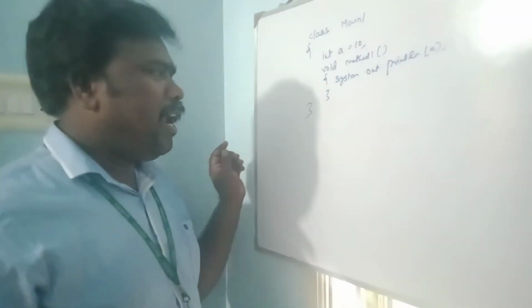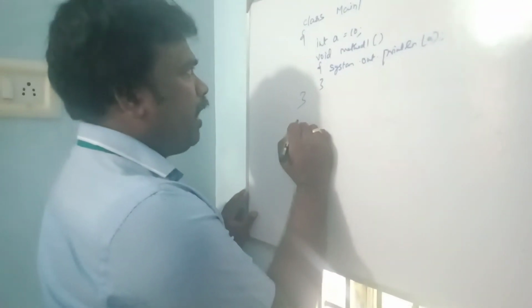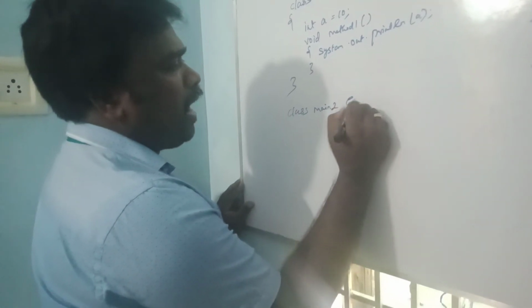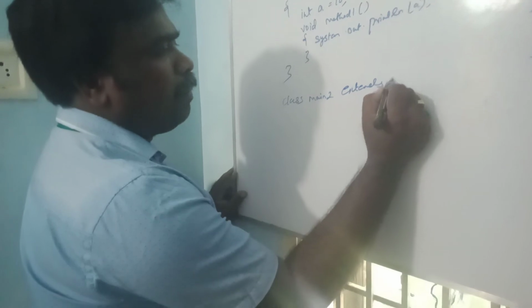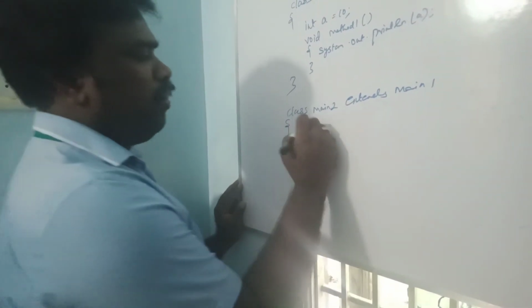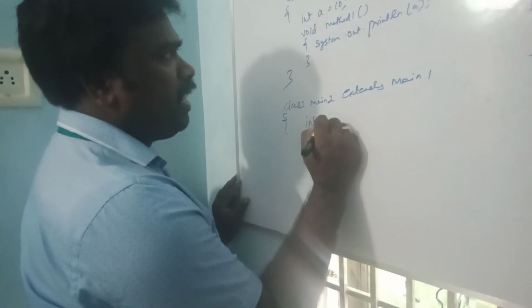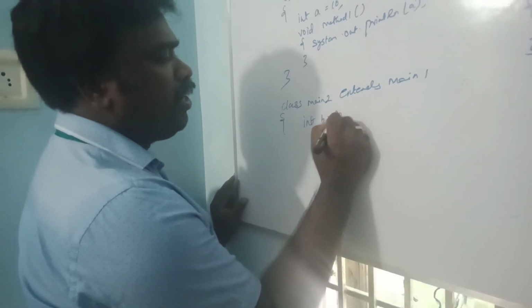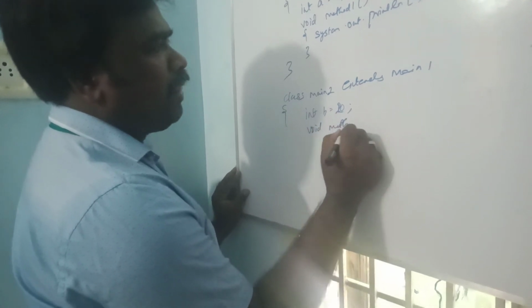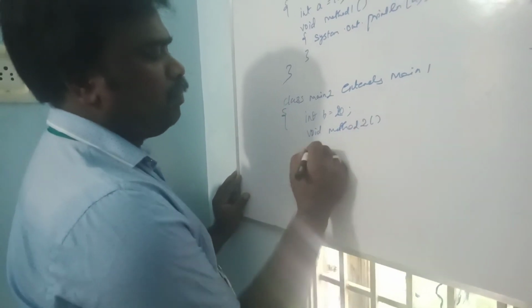I am creating one subclass for this main1. For example, class main2 extends main1. I am defining one variable inside the subclass, int b = 20. Next, void method2.